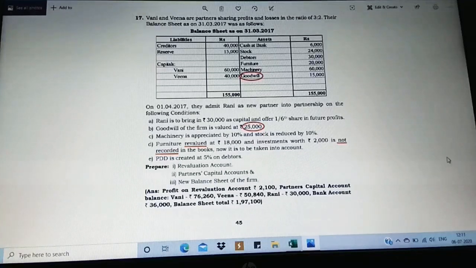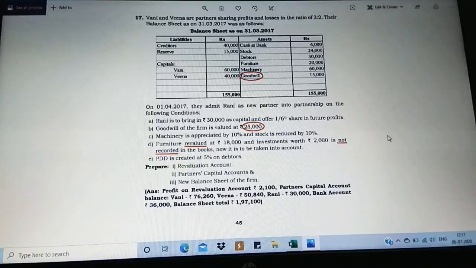And one more thing, investment worth 2,000 is not recorded at all. Investment is an asset. An asset is something which benefits the company. It is not yet recorded. They have not found it so far. So once we know that it is not recorded, we are going to record it. That is an asset.